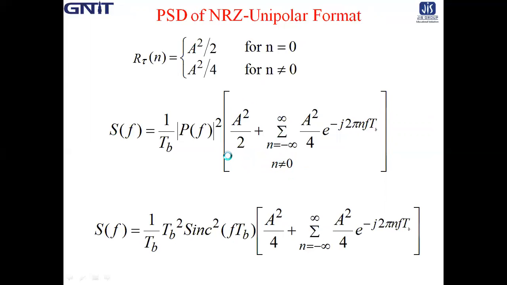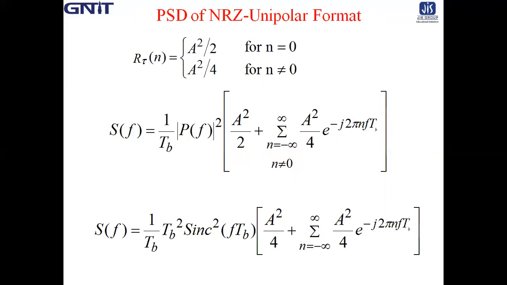As I already mentioned, P(f) is the Fourier transform of the basic pulse p(t), which is a square waveform. What is the Fourier transform of a square waveform? It is a sinc pulse.